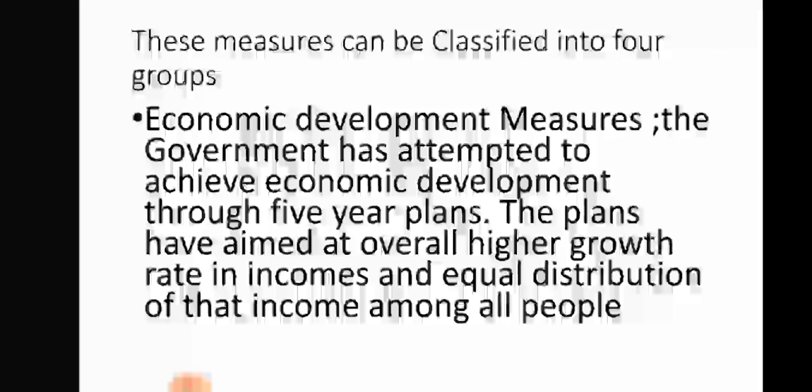Along with this, the second is the implementation of poverty eradication programs. This has been started from 1960. The government has been implementing many programs for providing employment to people in rural and urban areas. These programs have been classified into 2 groups. The first group is self-employment programs, and the second group is wage employment programs.